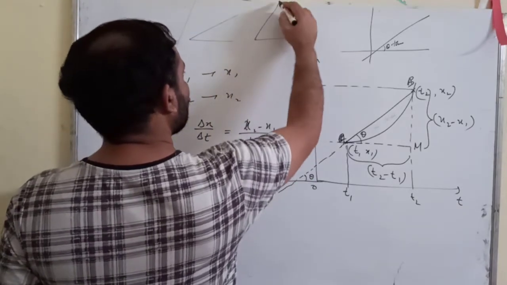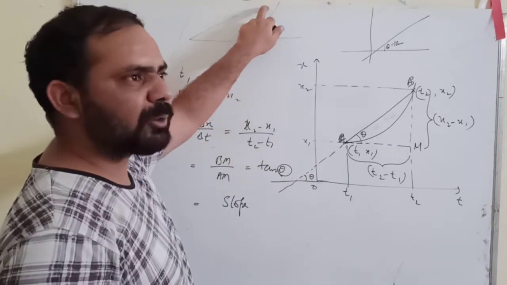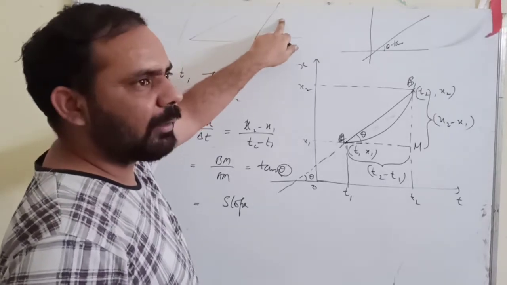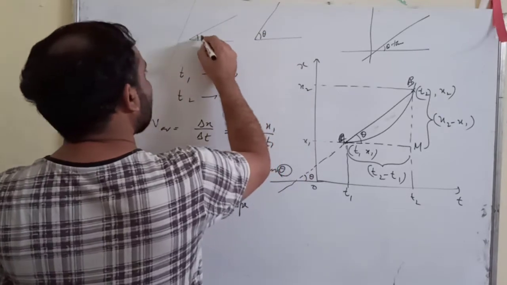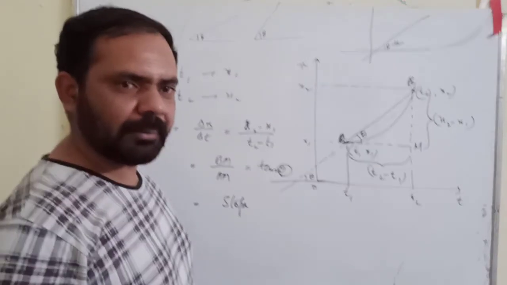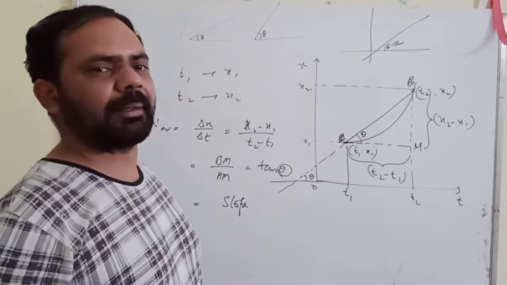Which slope is steep? Outside homes we make slopes at the gate. Which slope is more steep? The second one, and it is directly related to this angle theta. If your theta is more, then the slope will be steep, correct? Okay, but it does not depend only on theta. How?